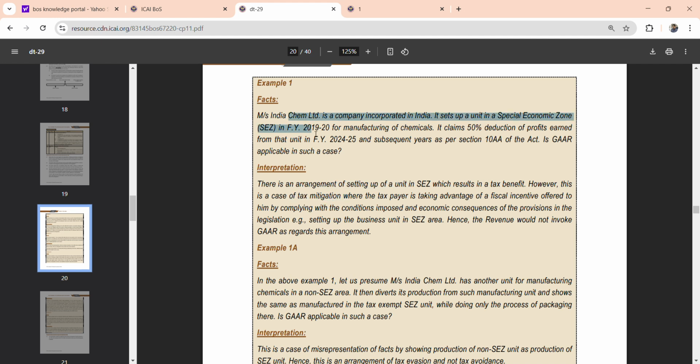So you might get a 2-mark question in question 6 asking whether this is tax avoidance, tax mitigation or tax planning. You can get any of these questions. The taxpayer is taking advantage of a provision and complying with the conditions, everything has been done, so the revenue cannot invoke GAAR. So this is one important thing.